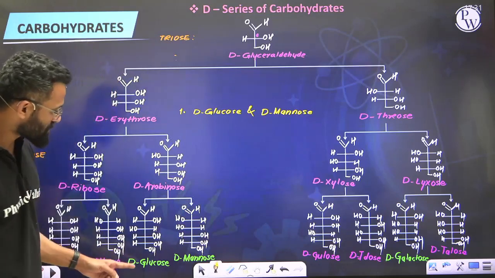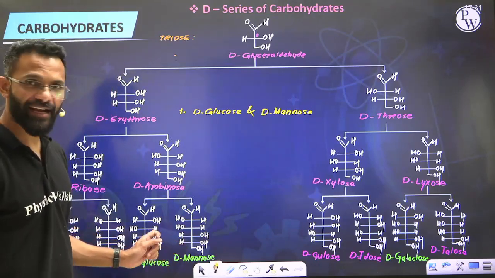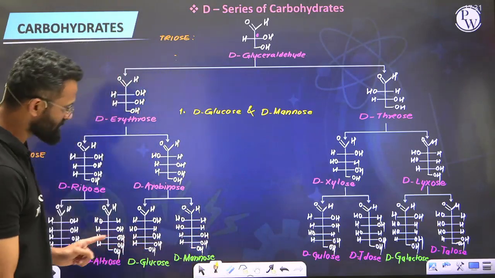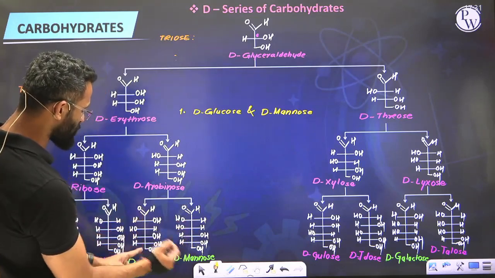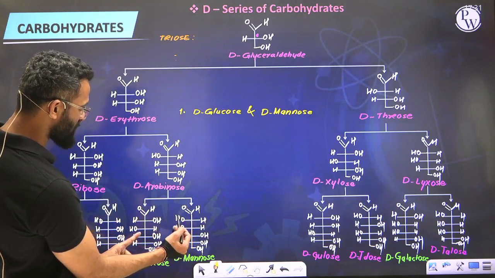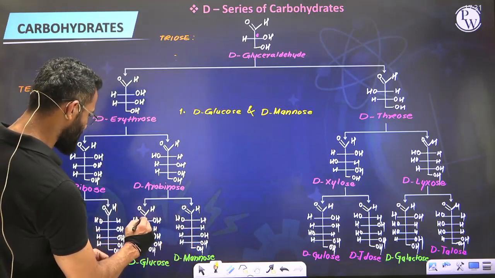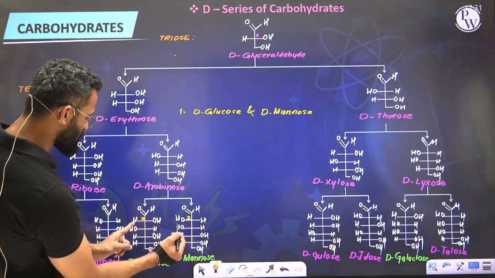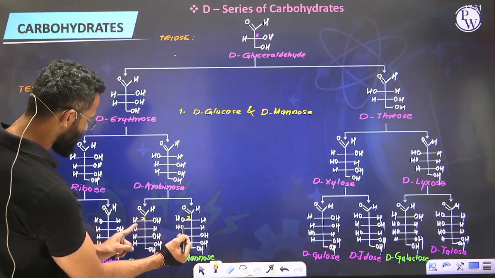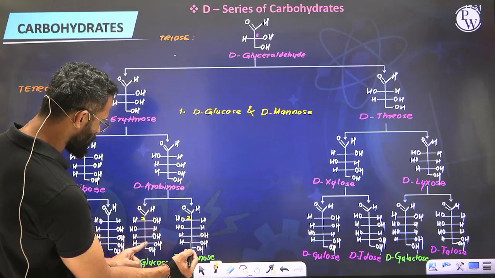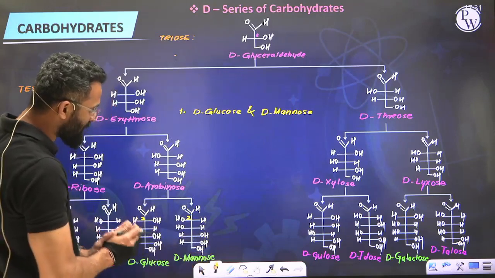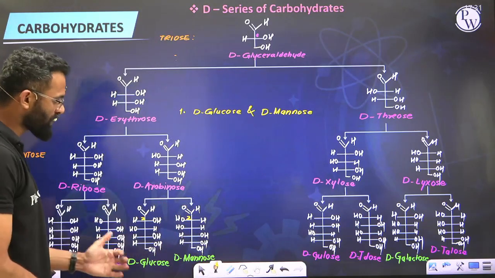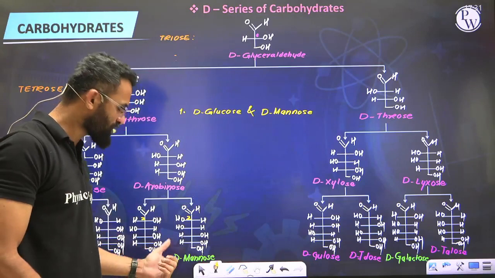If you see D-glucose and D-mannose, guys, look at the stereochemistry of the OH group in the Fischer projection. See, first is aldehyde. At the second carbon in glucose, OH is to the right. In mannose, OH is to the left. That is at the second carbon. I'll just highlight that. We are talking about the second carbon. But if you look at the rest, at the third carbon, OH is to the right. At the third, OH is to the left. At fourth, OH is to the right. At fifth, OH is to the right. Meaning, other than the orientation of the OH group at carbon number 2, at the rest of the carbons the orientation or the stereochemistry in these 2 molecules is exactly the same.